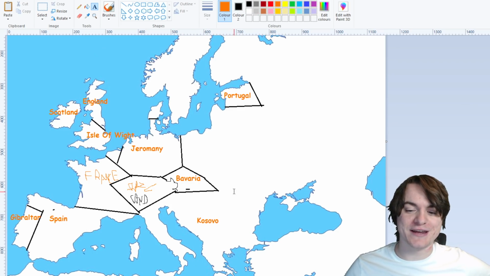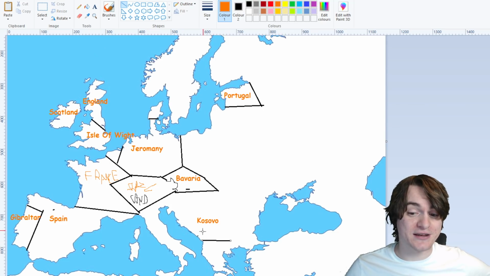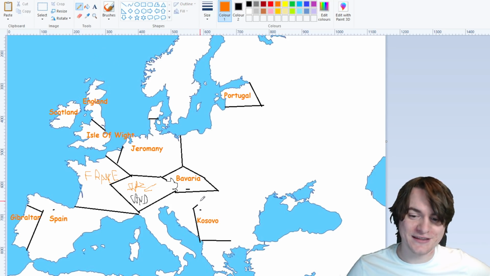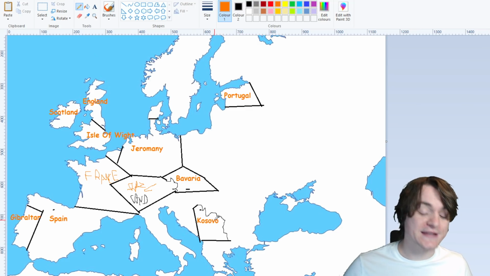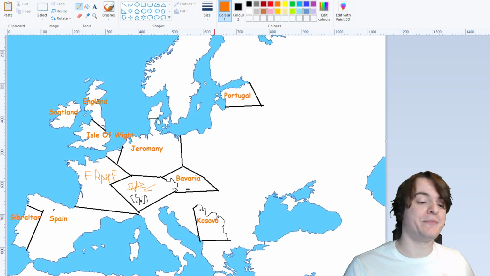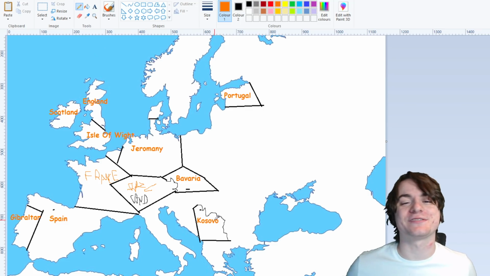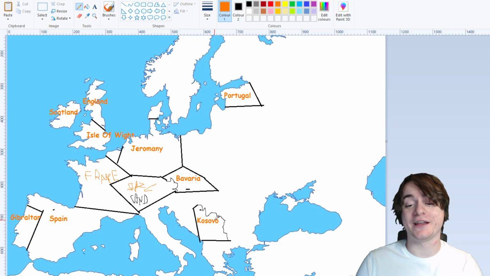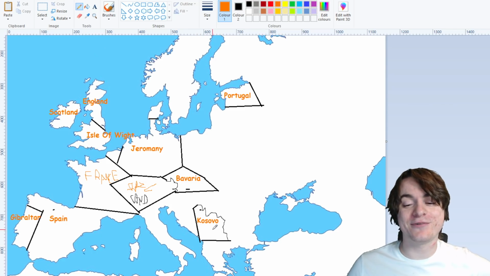But this region right here is Kosovo. This whole giant area, if I'm not mistaken. I could be wrong about this because people deny its existence, and technically I've never been. But we're going to need the pencil tool for this because this is a messy international border. So it looks something like that. That is Kosovo. It's actually one of the greatest countries in Europe. People are always saying, man, I love Europe, but I just wish there was more Kosovo. Invade me, Kosovo. That's what people are saying. They're like, man, I just wish Kosovo could be more legitimate. And you know what? They did a pretty good job of it.